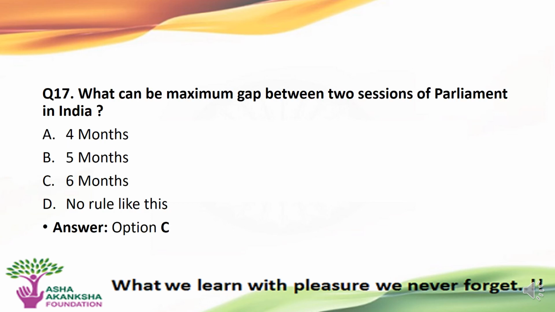The next question is, what is the maximum gap between two sessions of Parliament in India? Options are A. 4 months, B. 5 months, C. 6 months, or D. no rule like this has been given in the Constitution which suggests the gap between the two sessions of the Parliament. The correct answer to this question is option C, that is, the maximum gap between the two sessions of Parliament of India is 6 months.